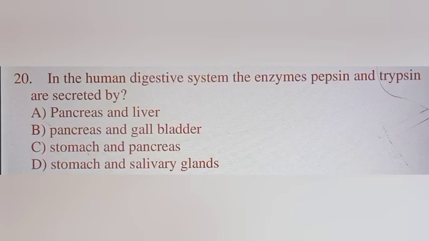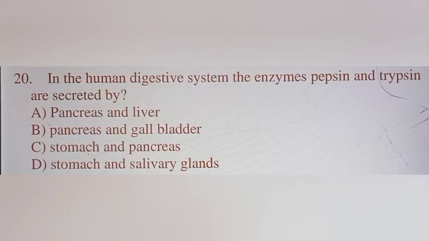Let us go with the 20th question. In the human digestive system, the enzymes pepsin and trypsin are secreted by option A, pancreas and liver, option B, pancreas and gallbladder, option C, stomach and pancreas, option D, stomach and salivary glands. First we will see that pepsin is secreted by the stomach and trypsin is secreted by the pancreas. Let us find the correct option here.